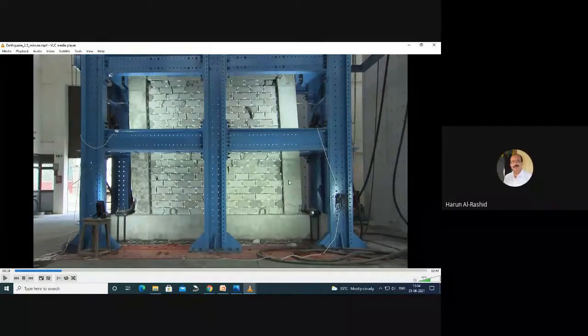When the rigid wall is there, you can see that this wall will be pulled in this direction, towards the left, and it will be compressed in the other direction. When it is pulled in this direction, the crack will be there in this direction. Another thing, see.